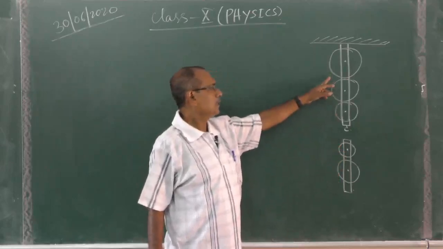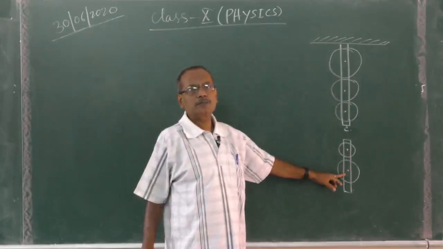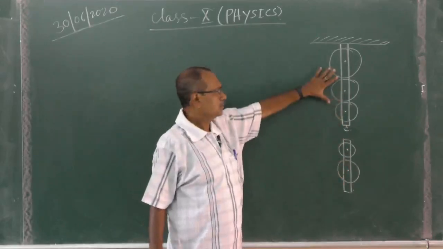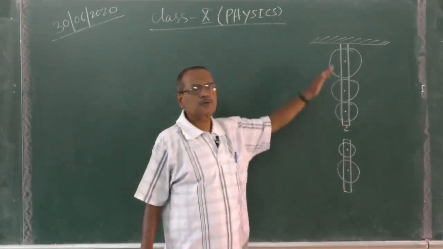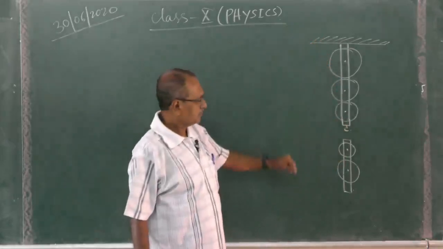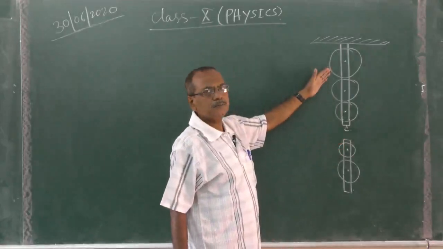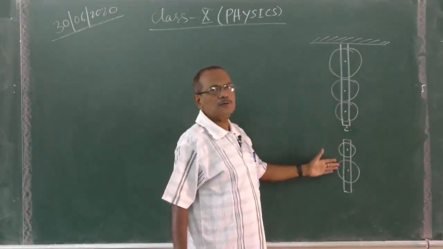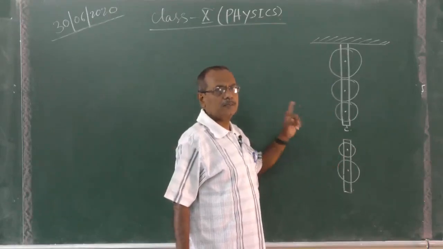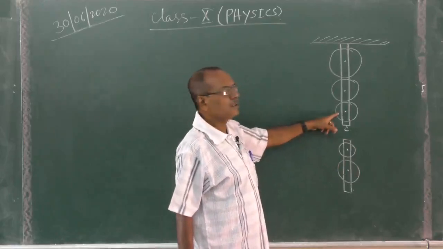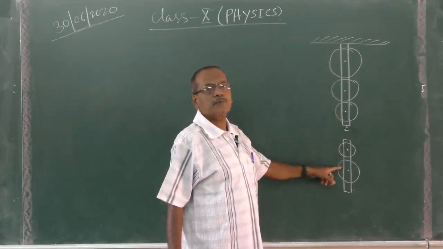Now, the number of pulleys in the fixed block may be equal to the number of pulleys in the movable block. This is the fixed block, this is the movable block, and together the system is known as the block and tackle system. In another case, only one pulley will be more in the fixed block than the movable block.